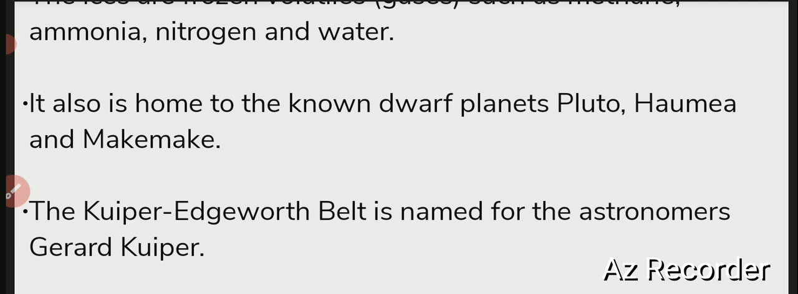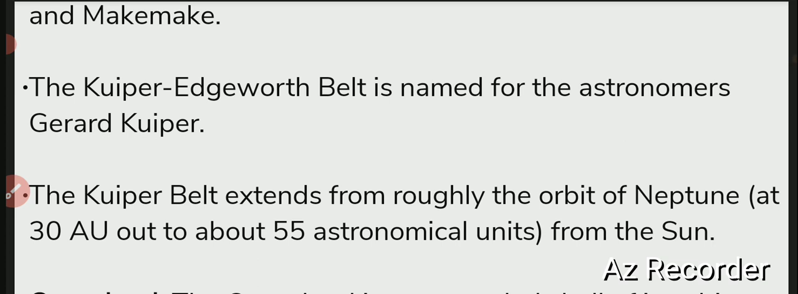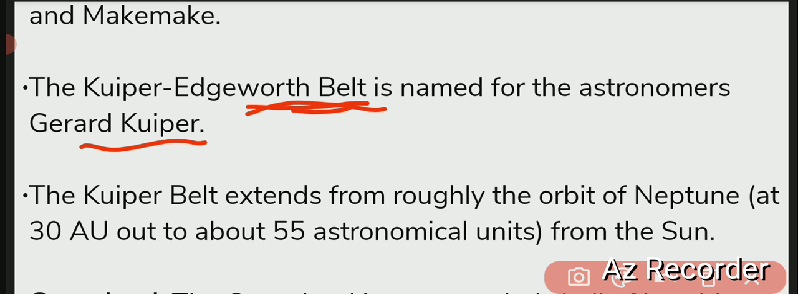So these dwarf planets are situated in the Kuiper belt region. Now the Kuiper-Edgeworth belt is named after the astronomer Gerard Kuiper. So this is also a question that may be asked. So the Kuiper belt जो है ना, Kuiper-Edgeworth belt, it is named after Gerard Kuiper. ठीक है, remember Gerard Kuiper के नाम पे क्या बना है, Kuiper-Edgeworth belt बना है.